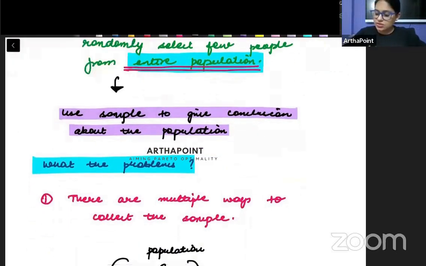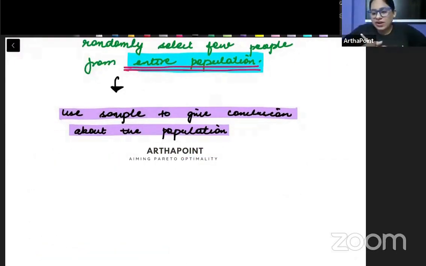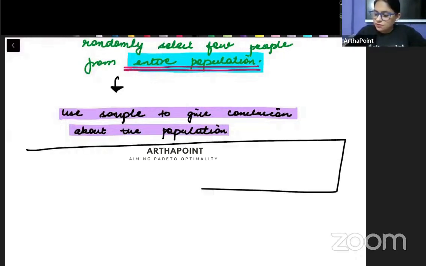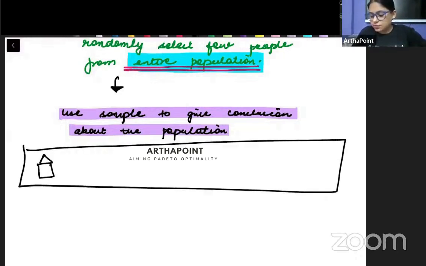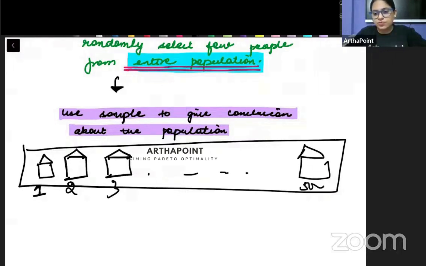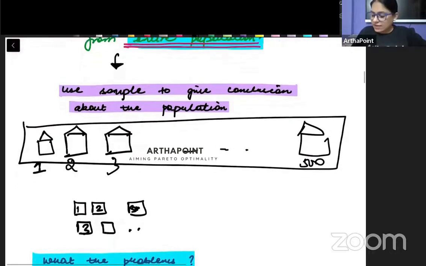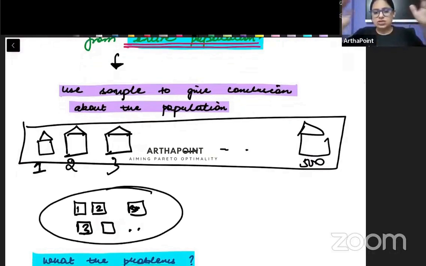So imagine something like this. Suppose I want to collect data. तो मैं क्या करूंगी? Say there are these 500 houses in this region. House number 1, house number 2, house number 3, and so on. House number 500. So I will create 500 chits. Chit 1, chit 2, chit 3, and so on till chit 500. And I will put it in a box. मैंने एक box के अंदर इसे रख दिया and I will just shake it. I will just spread it around. And then I will ask you कि ठीक है बेटा, मेरे को 50 houses का sample चाहिए.